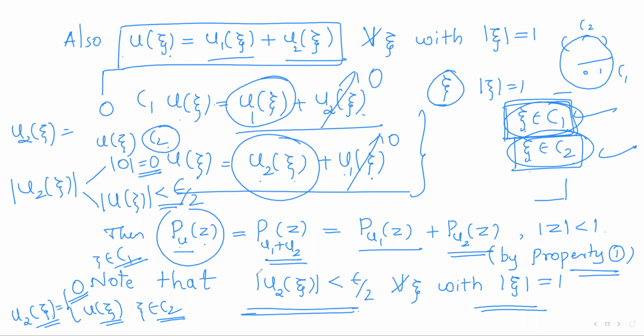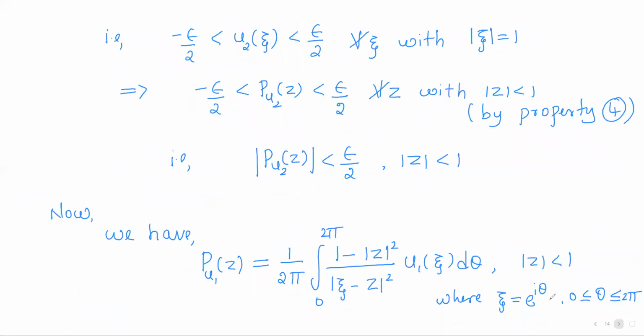So in general, I can say modulus of u2 of xi is less than epsilon by 2 for any point on the unit circle. If any point on the unit circle belongs to C1, modulus of u2 of xi is simply 0, which is obviously less than epsilon by 2, as epsilon is positive. And if it belongs to C2, u2 of xi is nothing but u of xi, which is directly less than epsilon by 2. So in any case, modulus of u2 of xi is less than epsilon by 2 on the unit circle.